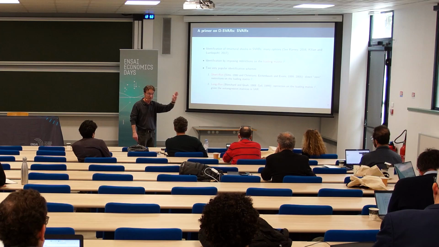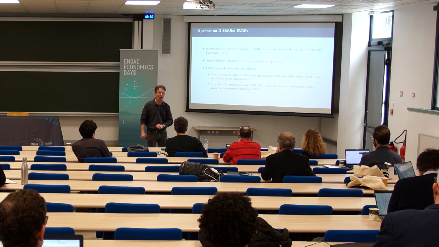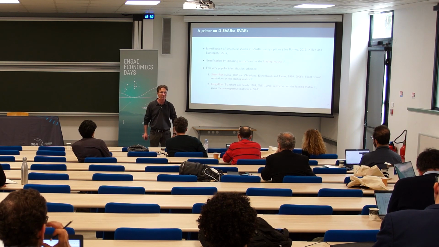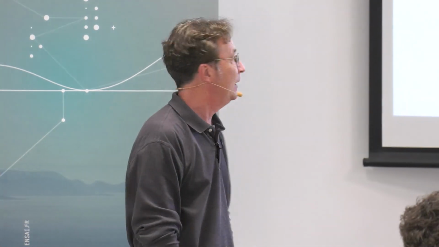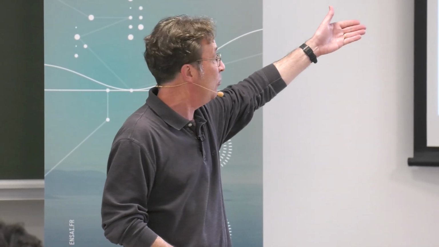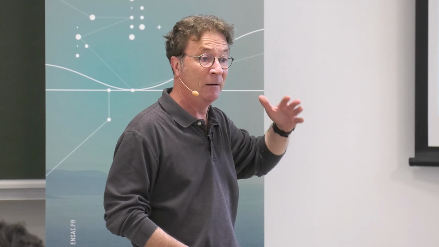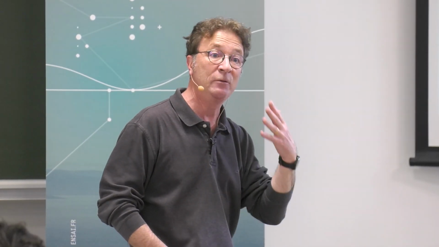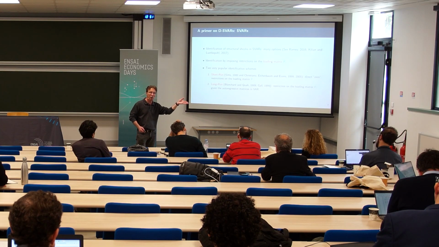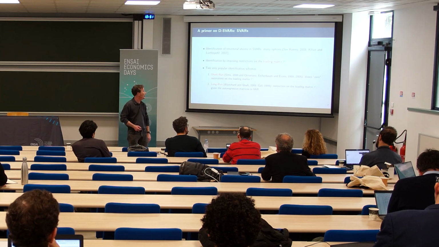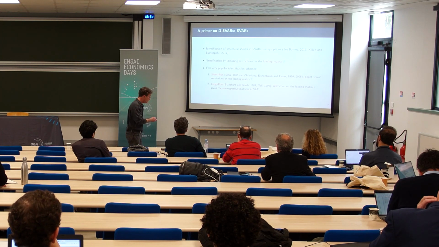Okay? So zeros, direct. But long run is not zeros on F. It's the same, exactly the same, but zeros on the long-run covariance matrix, after you recombine with the autoregressive matrix of the VR, and F is not with zeros, but is constrained. So it's putting restrictions on F. So if we are able to identify F without imposing any restriction on F, it is a good way to test existing identification schemes. This is why we propose to revisit, on one side, Blanchard and Quah, and on the second, Christiano-Eichenbaum-Evans. Okay.